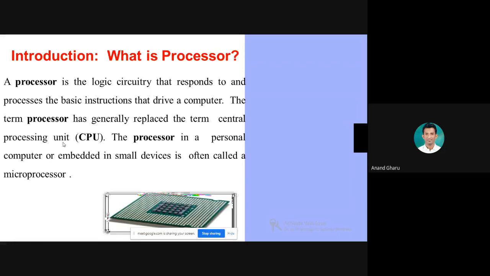In engineering you understand that CPU means processor, and for a non-technical person, CPU is the main part of the computer. But as computer engineers, we know the processor is the main part of the computer system. So nowadays CPU is replaced by the term processor.